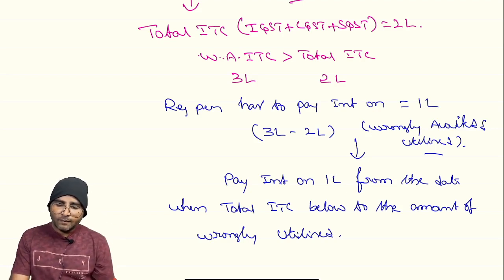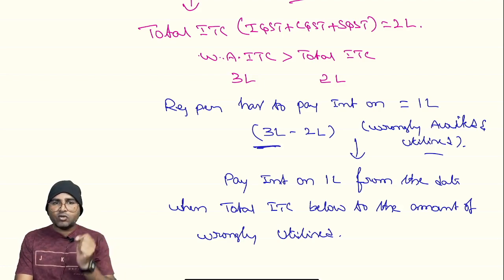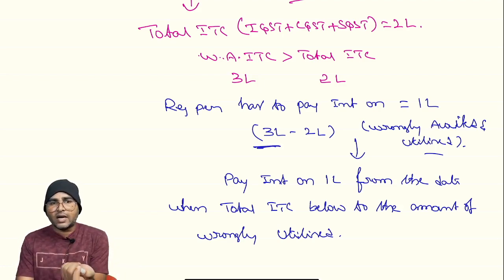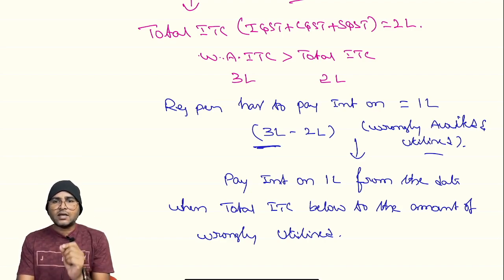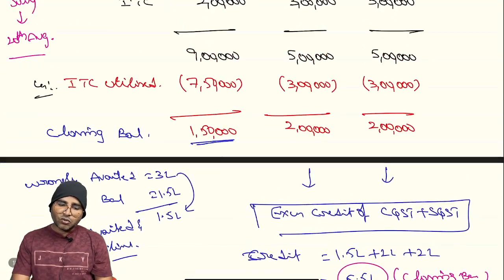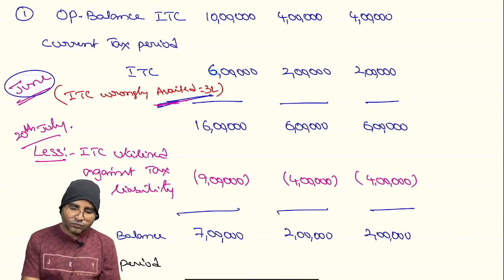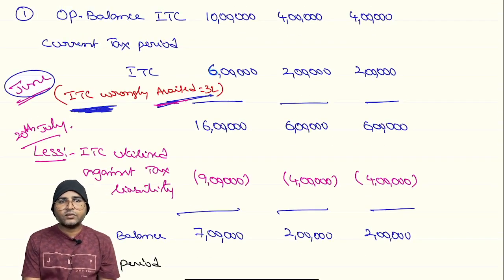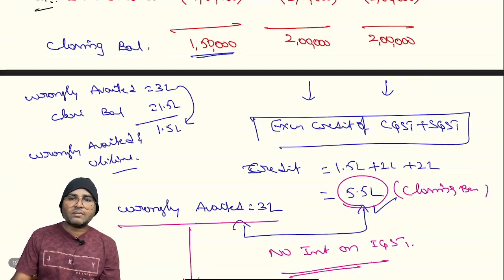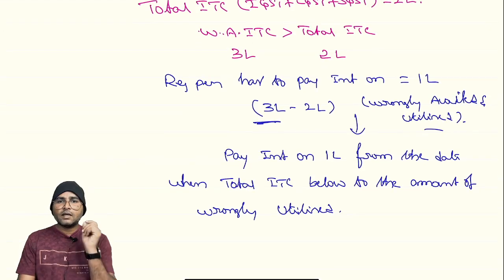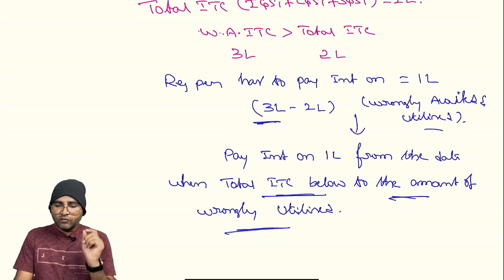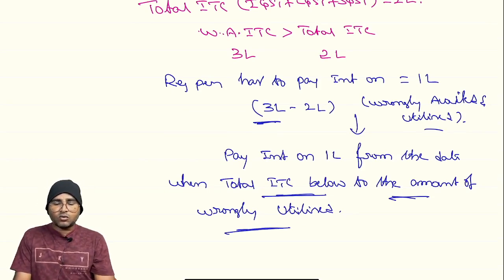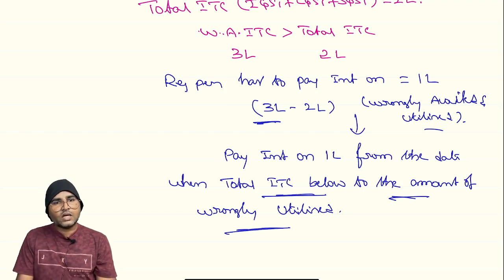So when total ITC became below 3 lakhs, reason 3 lakh rupees is the wrongly utilized amount, no. From that date onwards, the registered person is liable for interest, but not from the date of wrongly availed, not from the date of ITC wrongly availed, but from the date when the total ITC became below the amount of wrongly utilized. Are you clear?